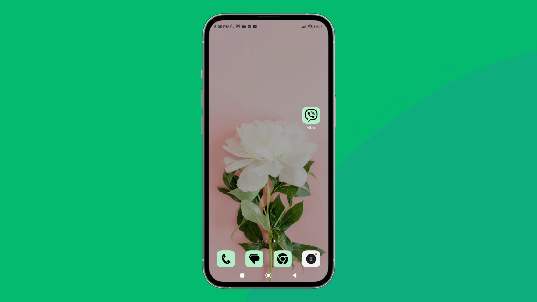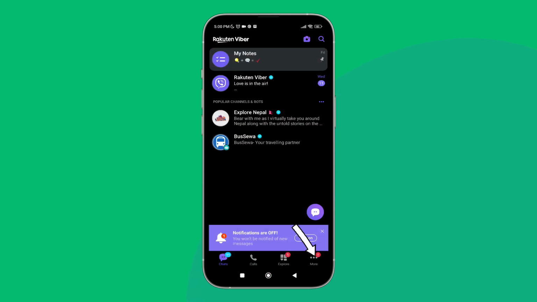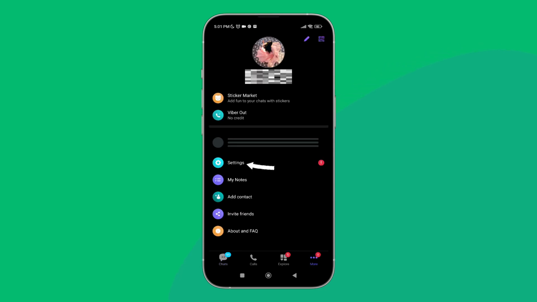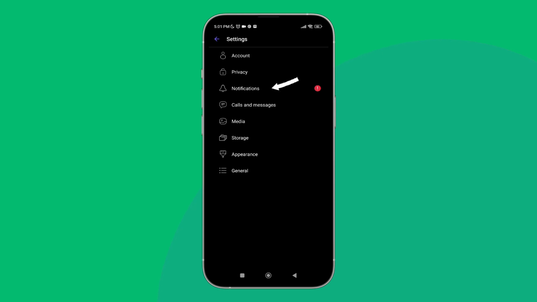Today, in this video, I'm going to guide you through how you can untick outgoing messages sounds on Viber. So, let's get started. Firstly, open Viber app in a device. Then tap on three dots icon. Next, tap on settings. After that, tap on notifications.